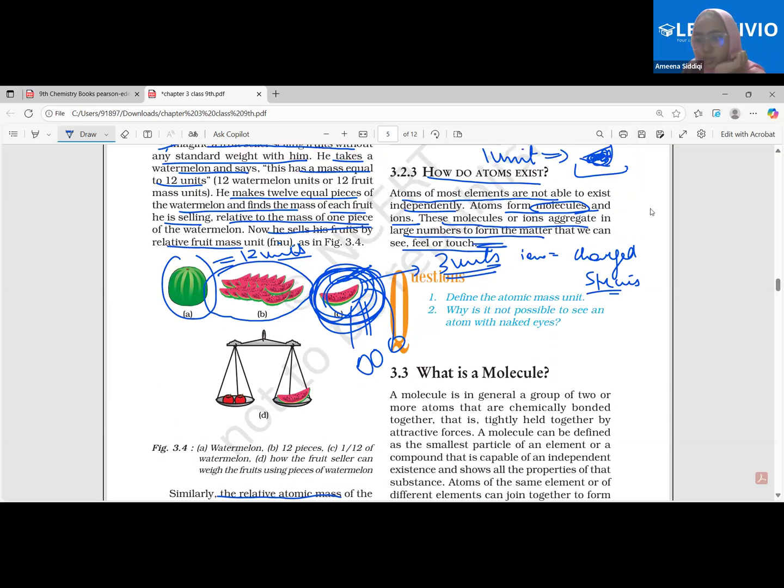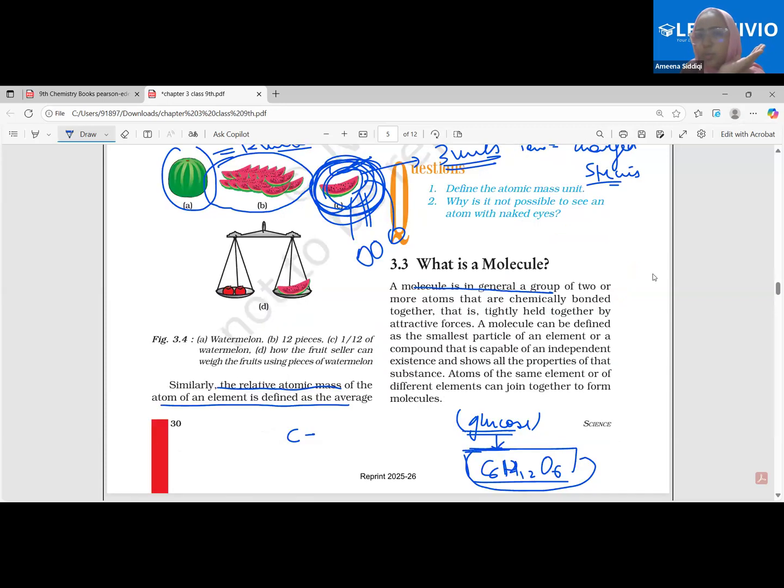So this is what we have understood here. Now see, what is a molecule? A molecule is in general a group of two or more than two atoms. The point is that even if there are two atoms, it's a molecule. That's it. It could be more than two, but even if it's two atoms, it's a molecule. Clear? That's the defining point.